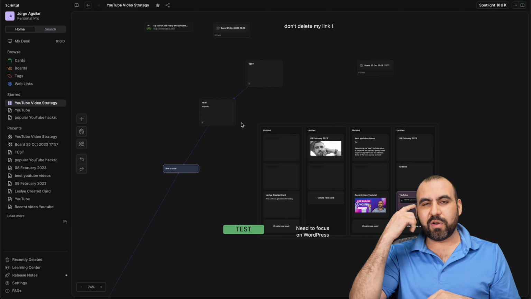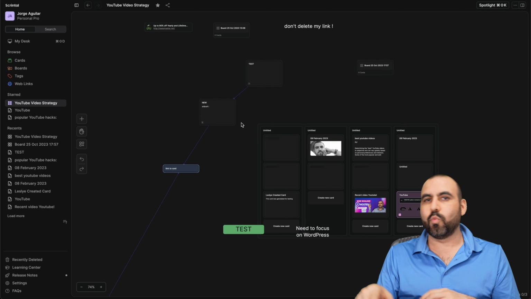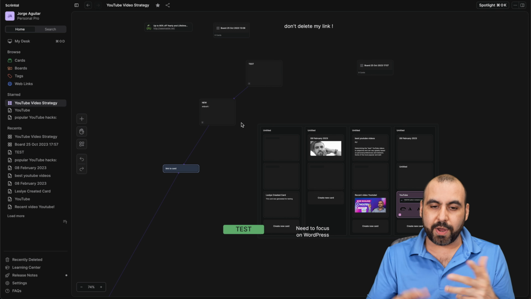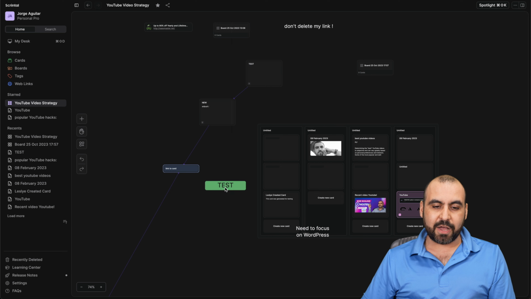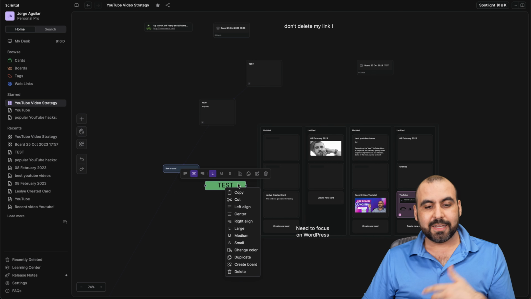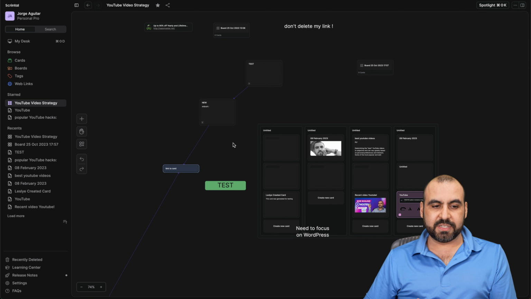Just in case I want to visualize what needs to happen or what is the combination of what I'm thinking about, to connect it in a mind map way, okay? Now, if I'm using text, I also have options. I'll right click on it and I can use alignments. I can make the font larger, smaller, duplicate it, delete it, etc. And all those options are available there.